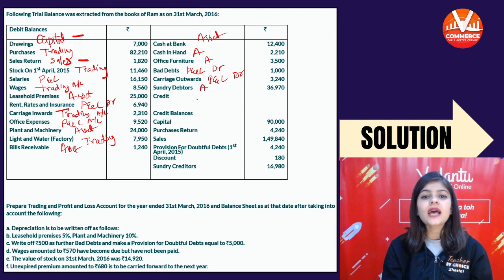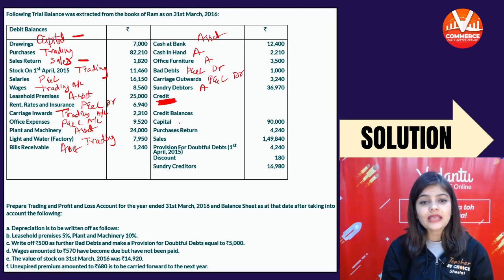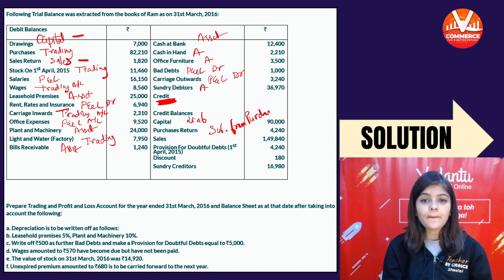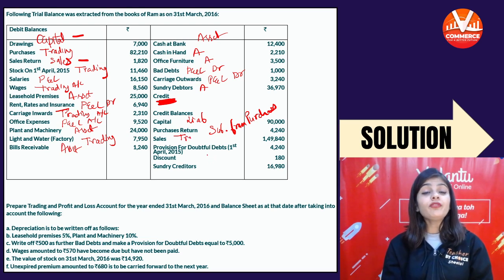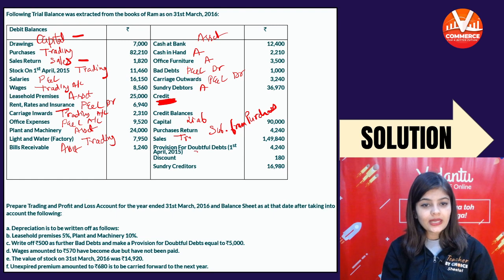Sundry debtors, asset. Then these are credit balances. Capital you will record as liability. Purchase return. Subtract from purchases. Purchases में से minus कर देंगे. Sale in the trading account, credit side. Provision for doubtful debt. It will be adjusted from the bad debt. हम इसको bad debt में adjust करेंगे तो इसको mark कर लेते हैं.